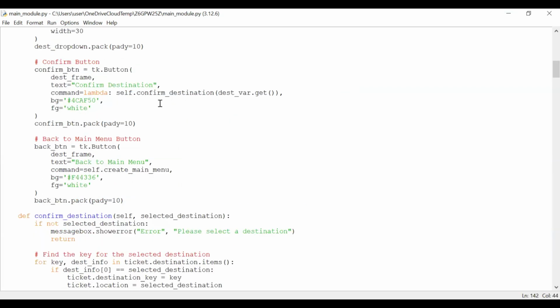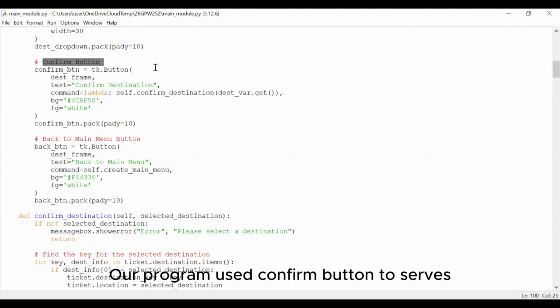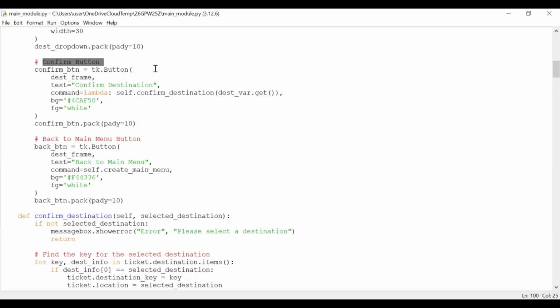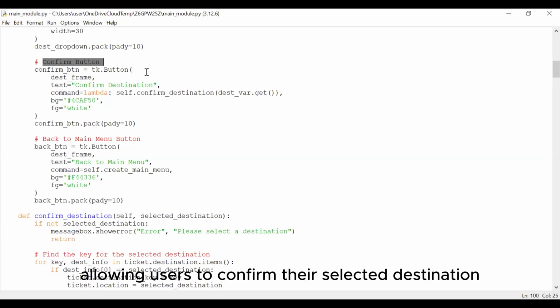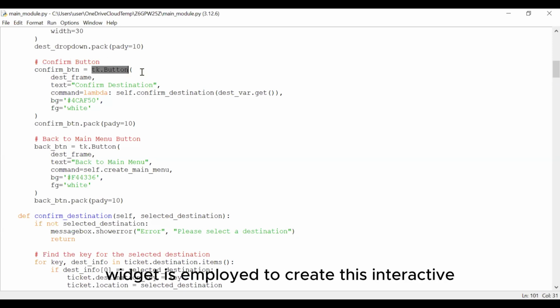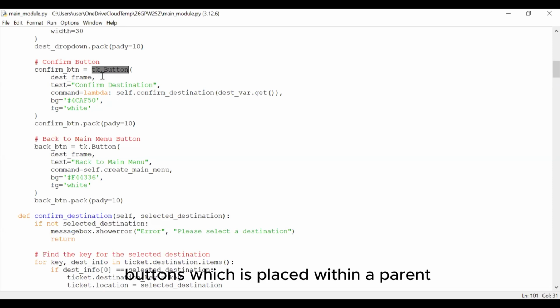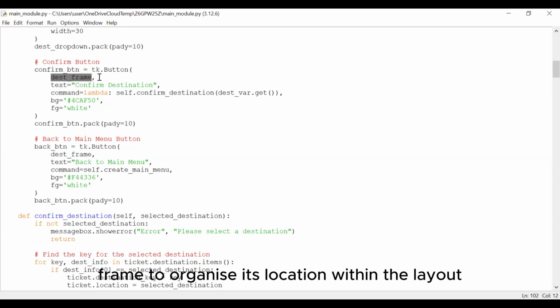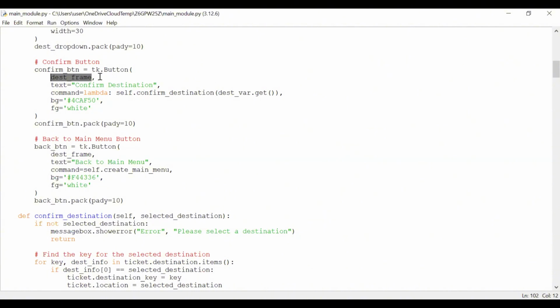Our program uses confirm buttons to serve critical functions in the application's interface, allowing users to confirm their selected destinations. The tk.Button widget is employed to create these interactive buttons, which are placed within a parent frame to organize their location within the layout.